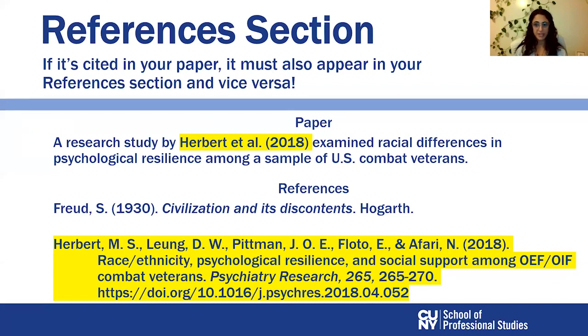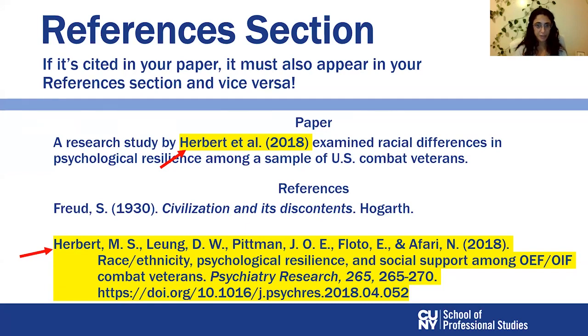So that means if I have in my text, inside the paper, a research study by Herbert et al. 2018, then I, as a reader, will expect to find the full citation in the reference list. And vice versa. If you have Herbert and these are the other names of the authors in your reference list, I also would expect finding it inside your paper.